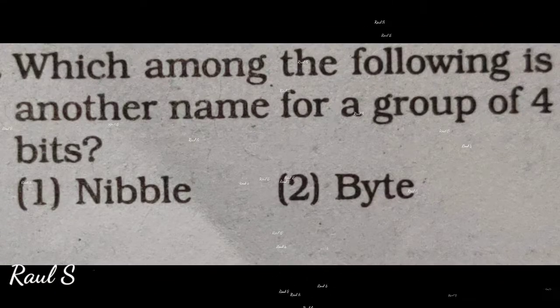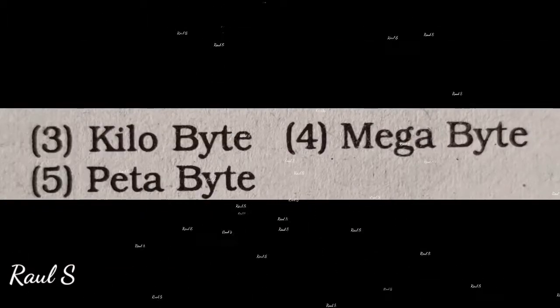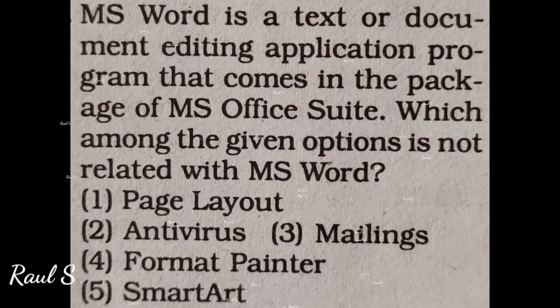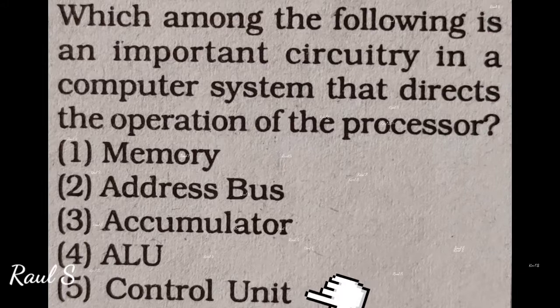Which among the following is another name for a group of 4 bits? Answer is nibble. Which among the following is an important circuitry in a computer system that directs the operation of the processor? Answer is control unit.